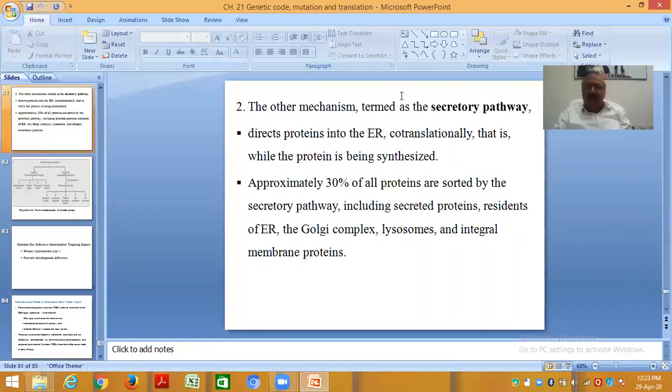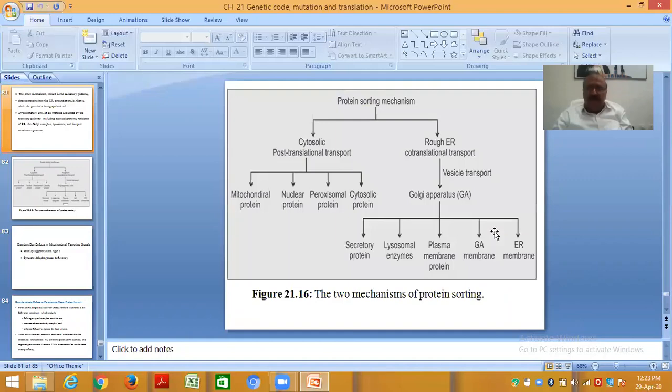The other mechanism, termed the secretory pathway, directs proteins into the endoplasmic reticulum cotranslationally, that is, while the protein is being synthesized. Approximately 30% of all proteins are sorted by the secretory pathway, including secreted proteins, residents of the ER, the Golgi complex, lysosomes, and integral membrane proteins. There is nothing to explain in this. Okay, it is the protein sorting mechanism.